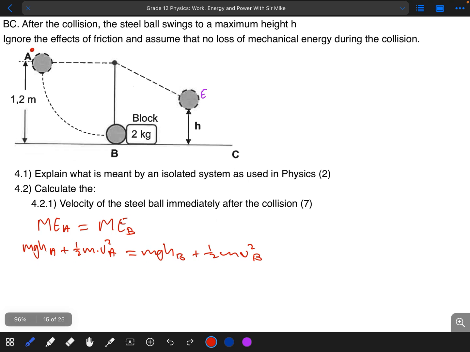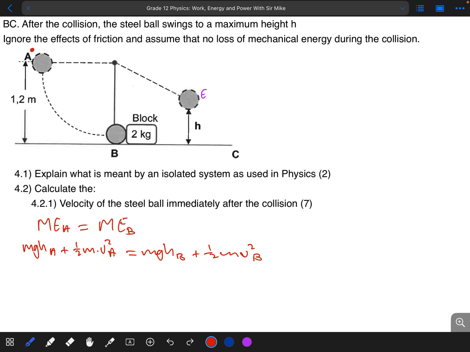So in this case we can try to find that final velocity of the object, in this case the velocity of the object after the collision. So what you're simply going to do now is substitute our values.